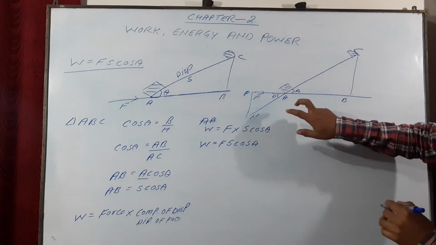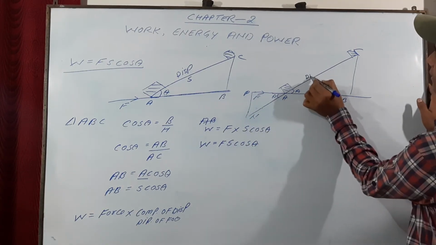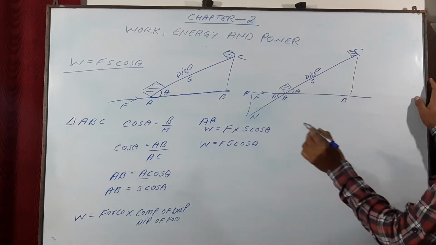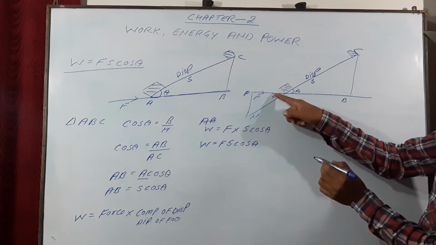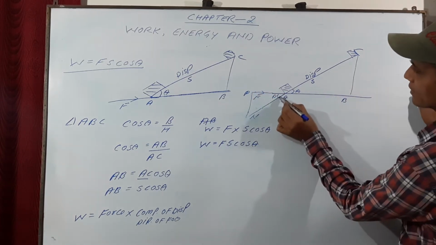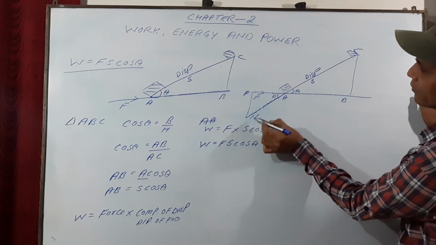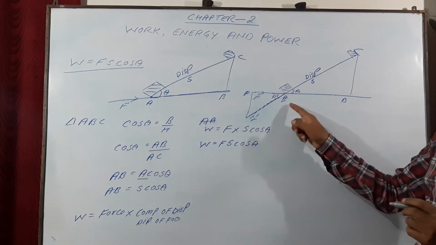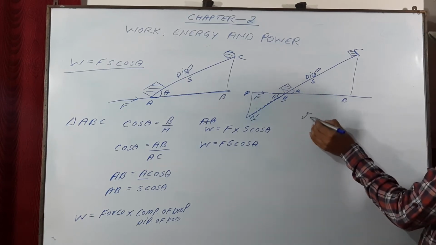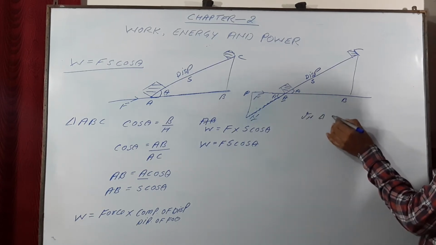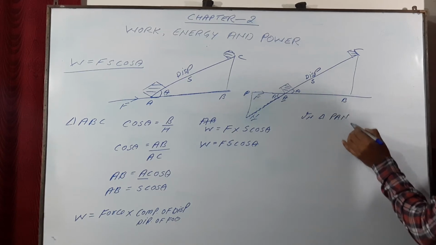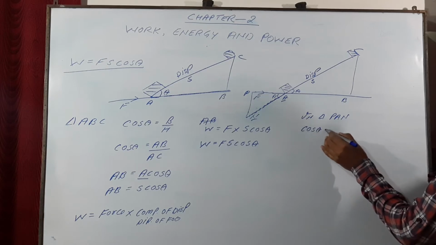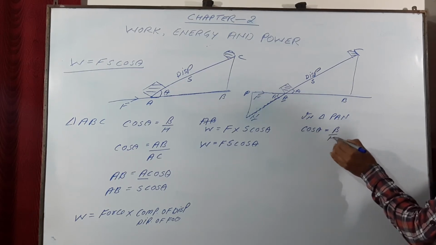So displacement again is over here, displacement S is in this direction. So the component of the force in the direction of displacement is this. So I will calculate this NA. What is NA? Again I am taking the triangle PAN. In triangle PAN, again cos theta is equal to base upon hypotenuse.